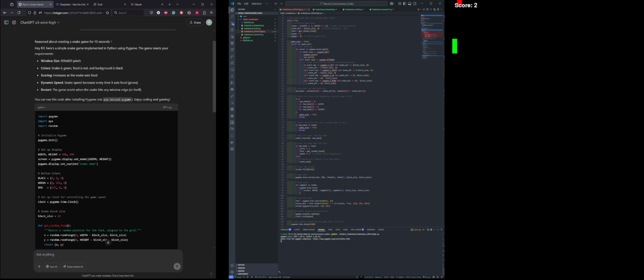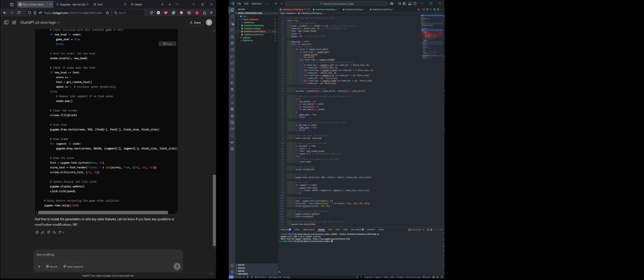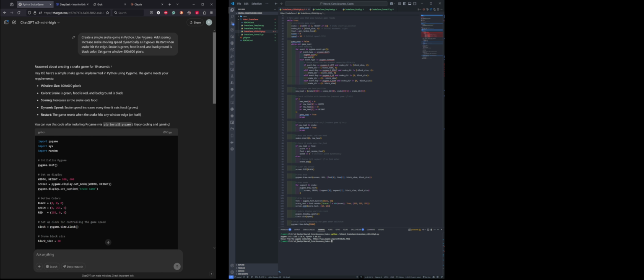The game looks okay to me on the first try, so I can just turn it on. And as I said in the last comment, feel free to tweak the parameters or add any extra features. Let me know if you have any questions or need further modifications. Right now I don't need any further modification; I'm happy with it. So it looks like ChatGPT o3 mini high gets a pass mark.